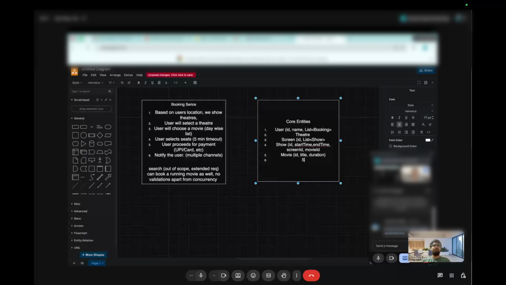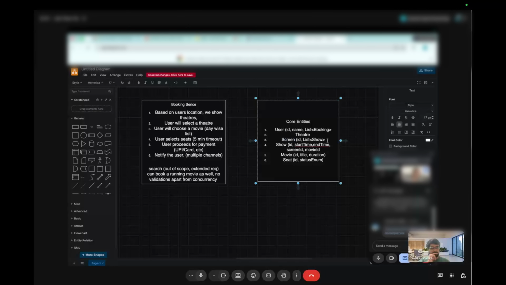Then we have seat first. For seat, the seat ID will be there, and something called status. For this, I was thinking where to put the list of seats exactly, in screen or show.